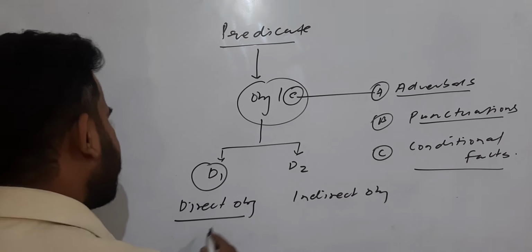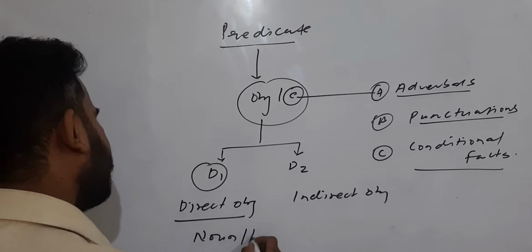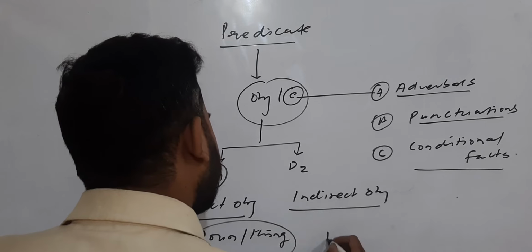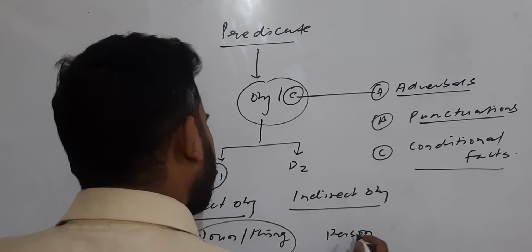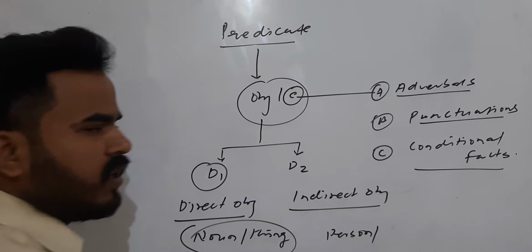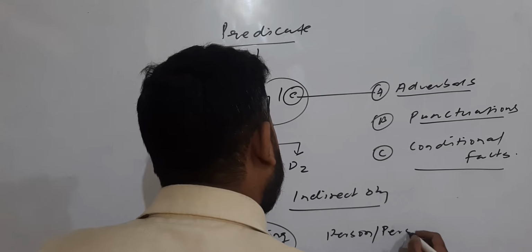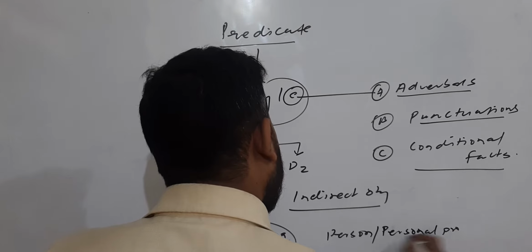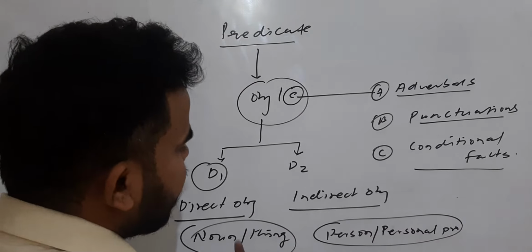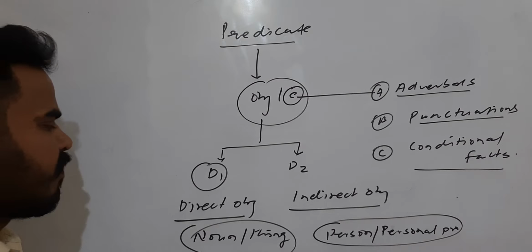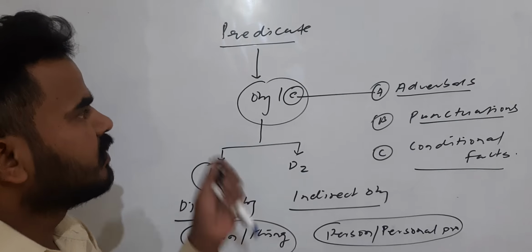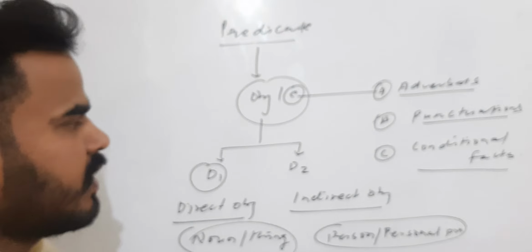So direct object tells about any noun, means anything. Indirect object tells about only person, and if you are going to know about it, then personal pronoun. See, I will tell you everything continuously. If you go to understand, I will tell you everything. Just keep these things in your mind. Suppose, first let me clear this one, then I will tell you simply what the points are that we have to discuss today. Okay.